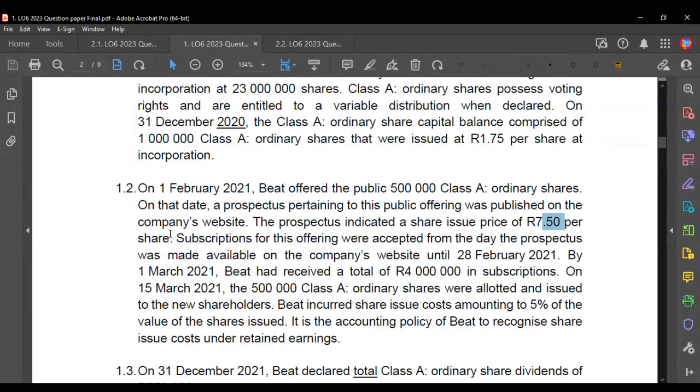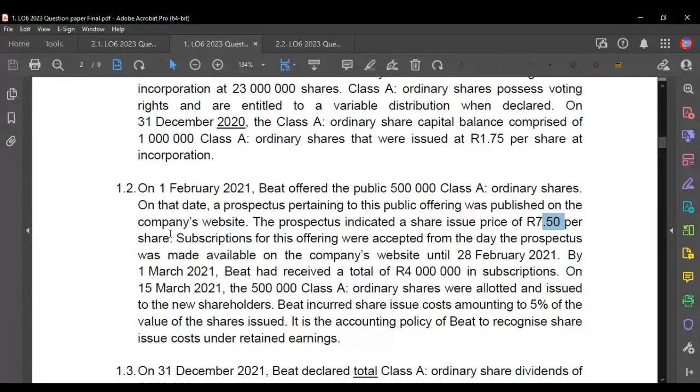And how that happens is you send in your money to the company. The company just basically collects that money. Those are called subscriptions. And then at the end of the subscription period, the company then allocates the money to different shareholders. So you can have basically 3 scenarios that can happen because of this. One, you can have what we call an under subscription or under provision of shares, where the amount of people that subscribed or applied for shares was less than the shares that we want to offer, right?